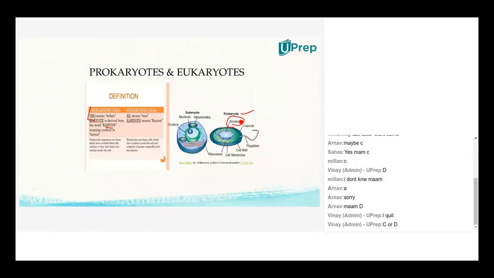What is nucleoid? Nucleoid is nothing but the chromosome material, all the genetic material which is not surrounded by a nuclear membrane and is dispersed in the cytoplasm. See, in the cytoplasm it is dispersed, the coil structure. It's the coil structure which you find only in prokaryotes, the nucleoid.